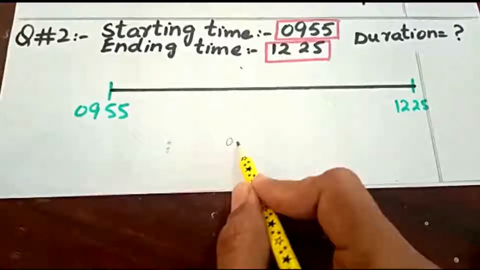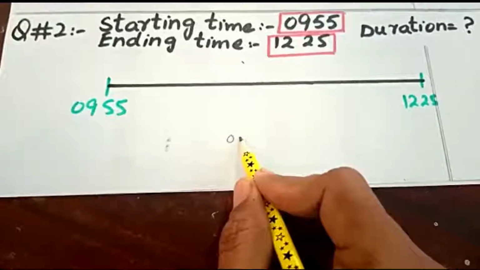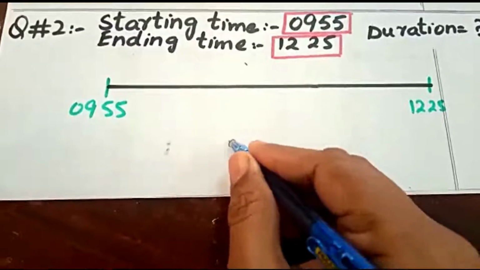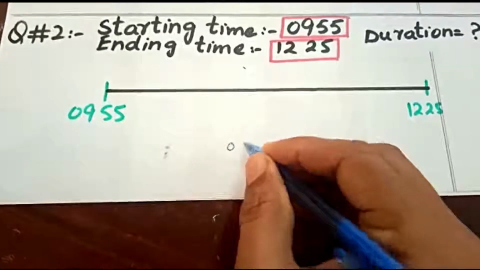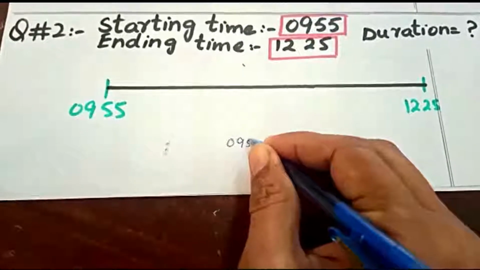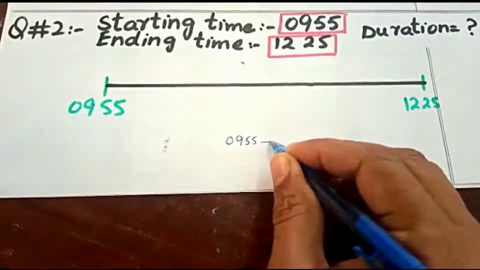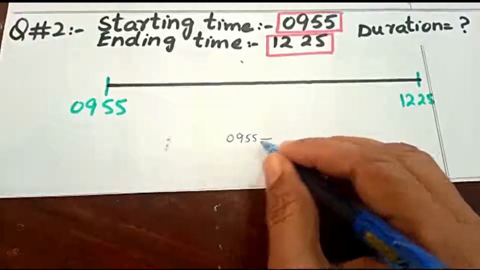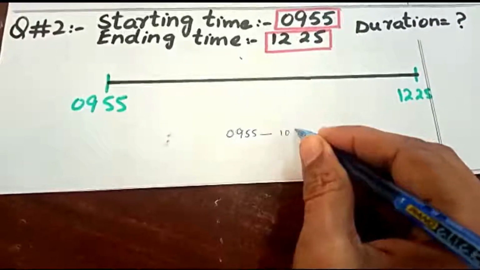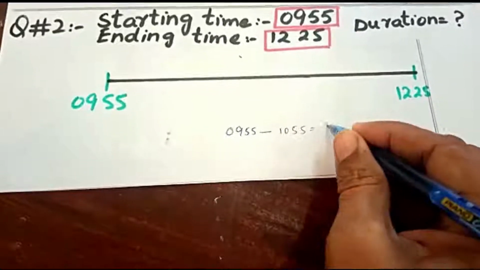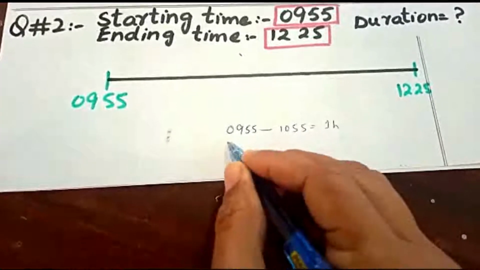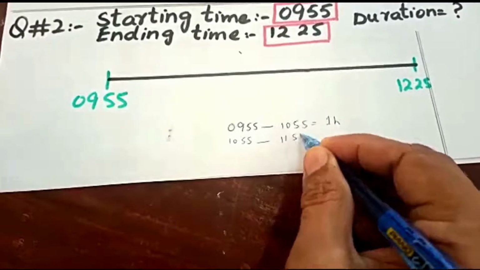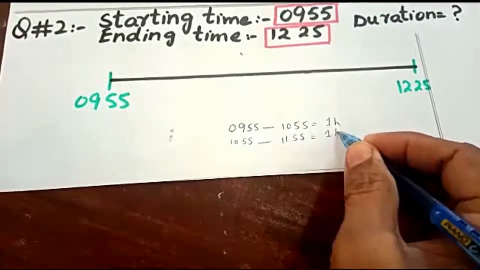Suppose we are starting from 955 hours, and beta, we have to find duration. If we start from 955 hours till 1055 hours, it will take 1 hour. If we go from 1055 till 1155, again 1 more hour.